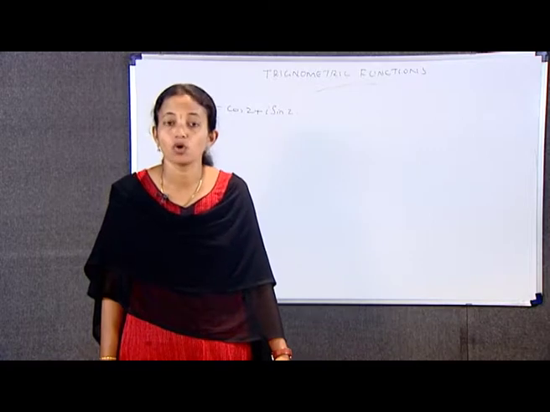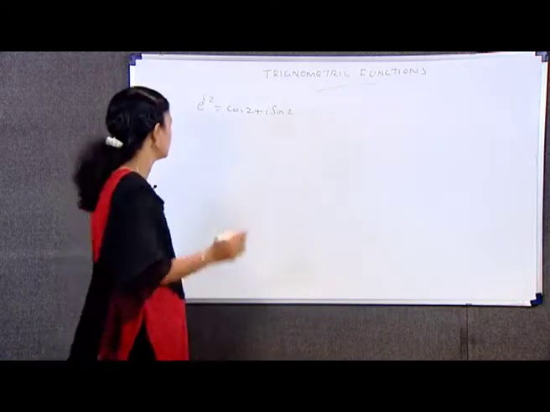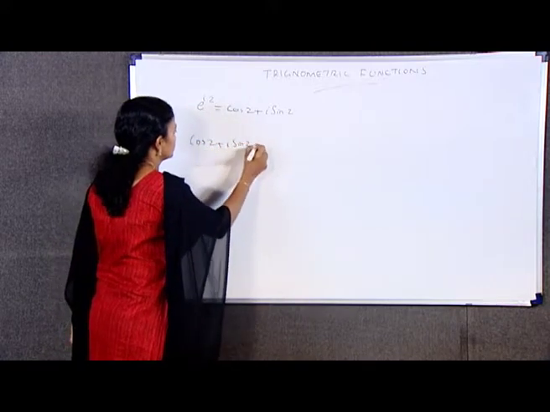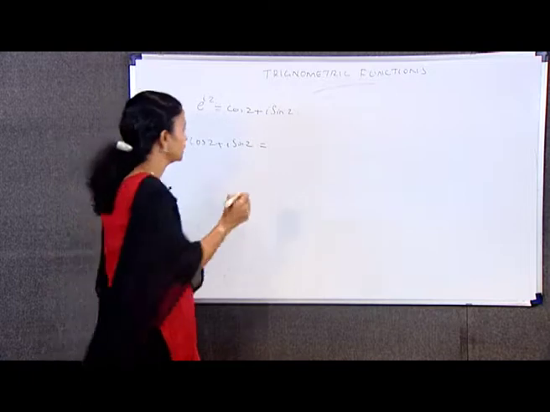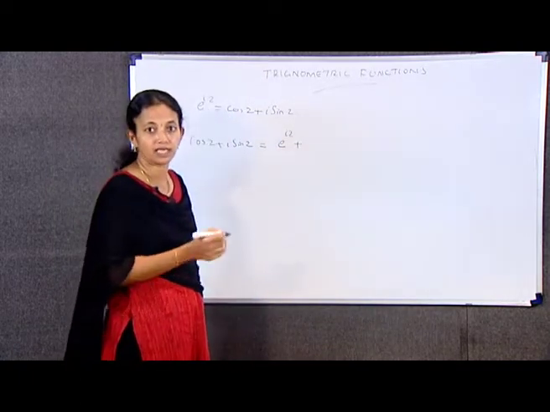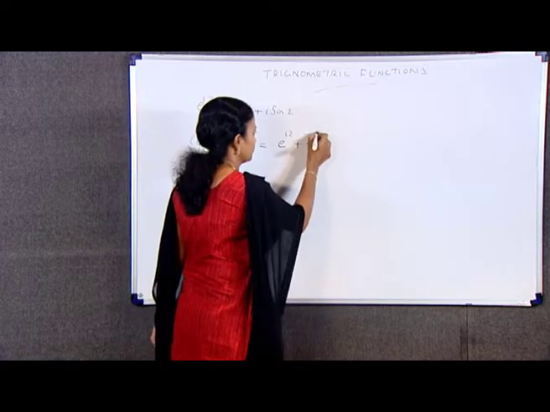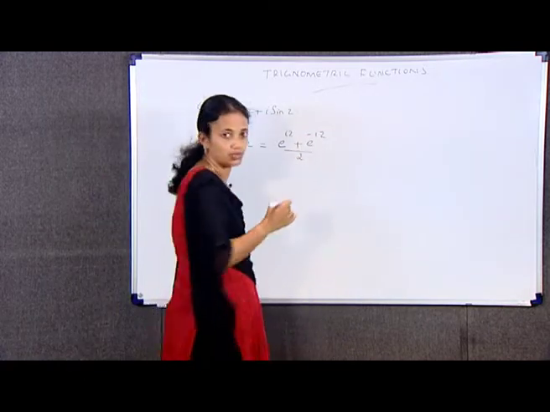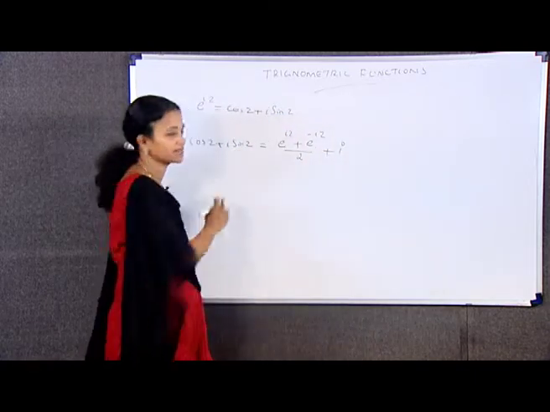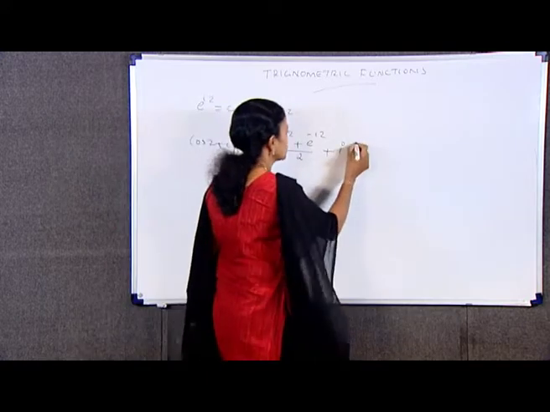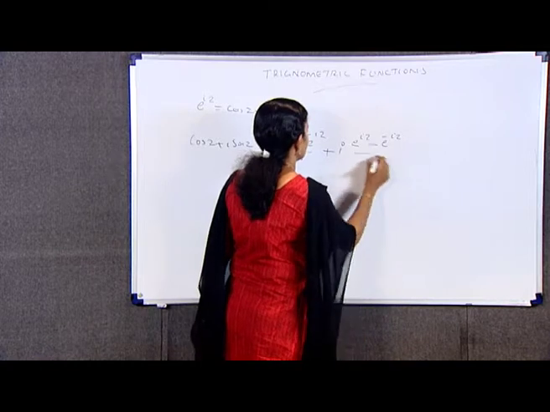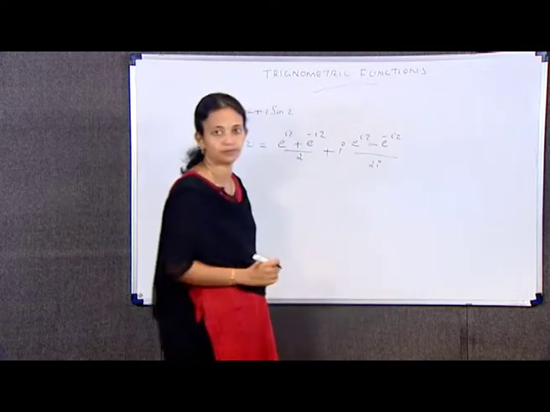Hence, I have cos z plus i sin z is equal to (e raised to iz plus e raised to minus iz) by 2 plus i into the expansion of sin z, that is (e raised to iz minus e raised to minus iz) by 2i.